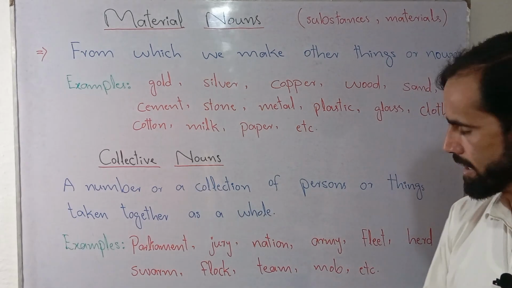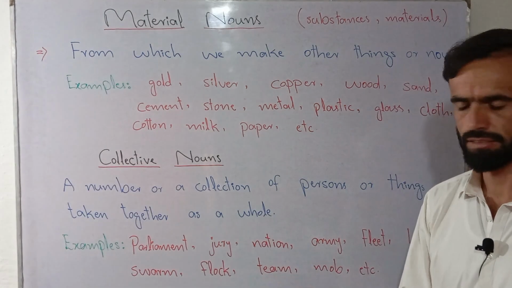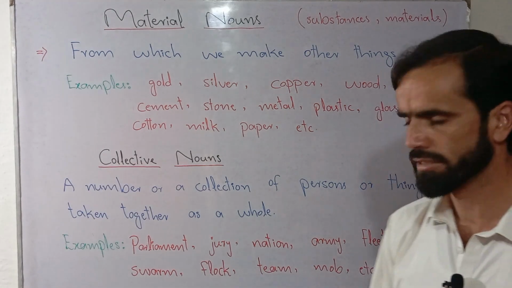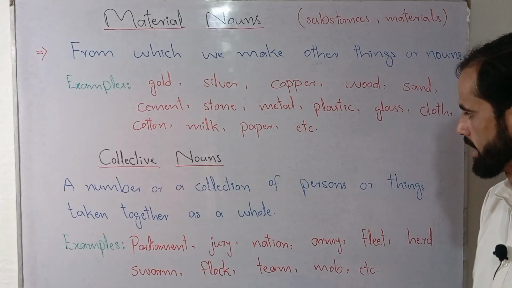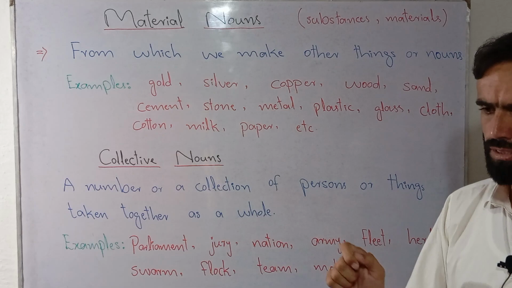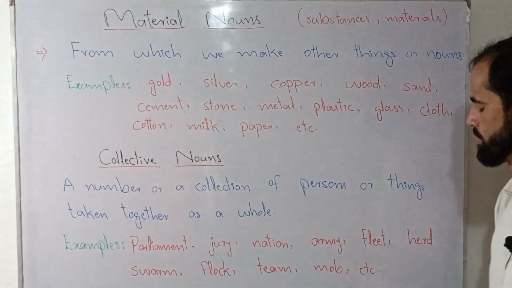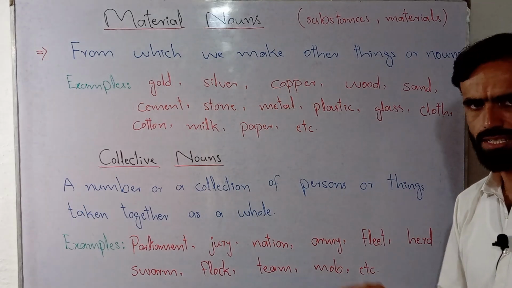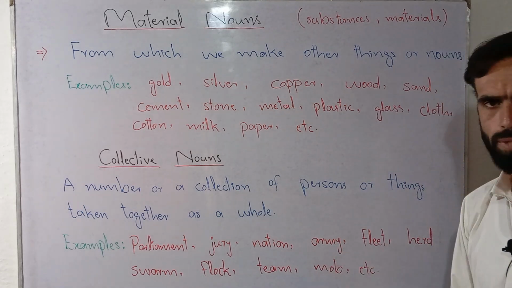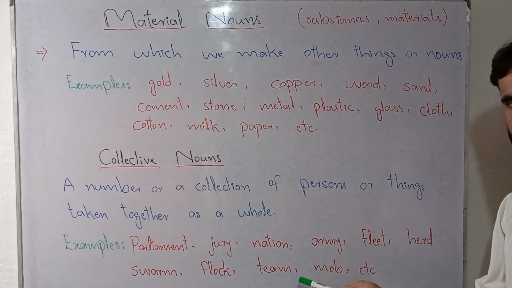So in our daily routine, we see these different groups, and these particular groups are named by specific nouns, and these nouns are known as collective nouns. Next word is team. Team is a collection of players who play for a certain country, who represent a specific country. Mob.